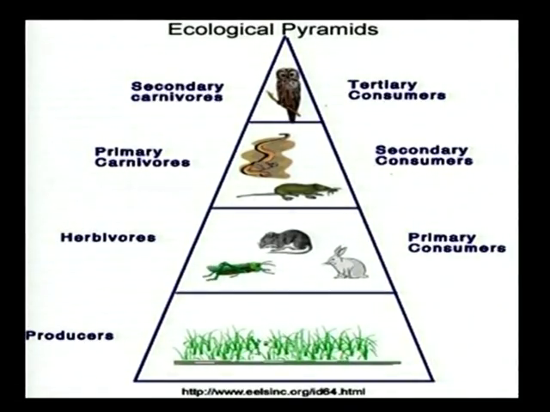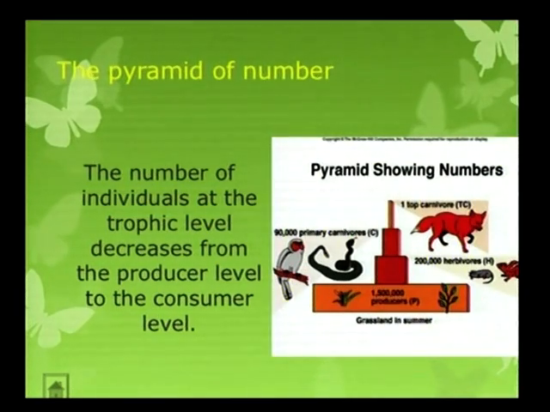Plants are called producers, and animals like rat, rabbit, etc. are called primary consumers. Primary consumers are also called herbivores, and secondary consumers like snake, rat, etc. Secondary consumers are also called primary carnivores, and the third is tertiary consumers. Tertiary consumers are also called secondary carnivores. So, example owl. This is the pyramid of number. The number of individuals at the trophic level decreases from the producer level to the consumer level.